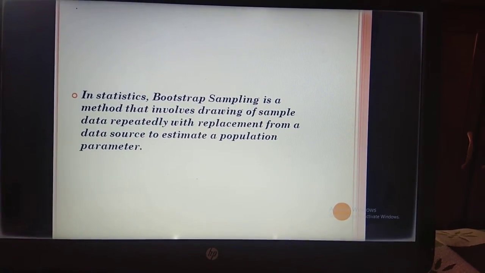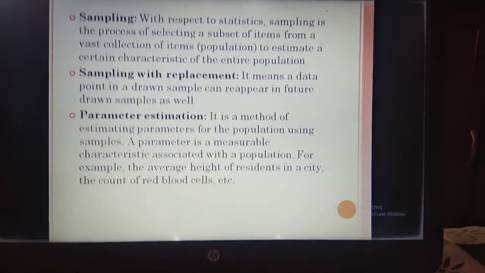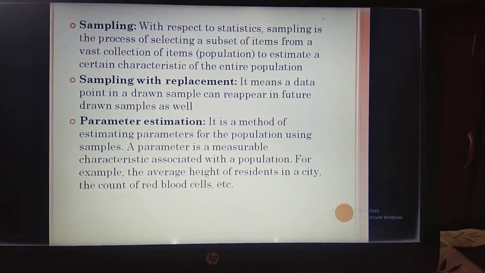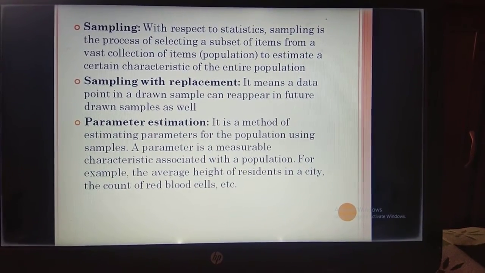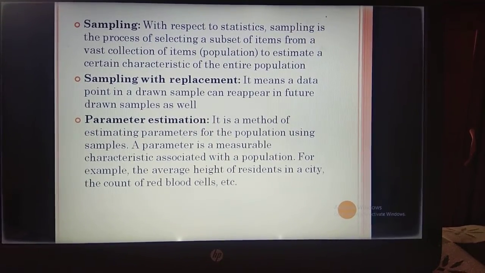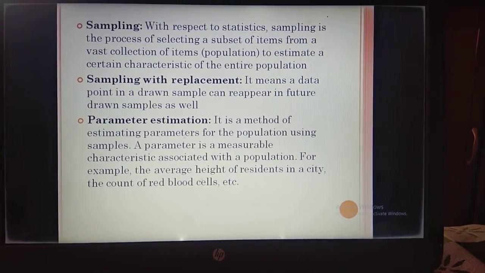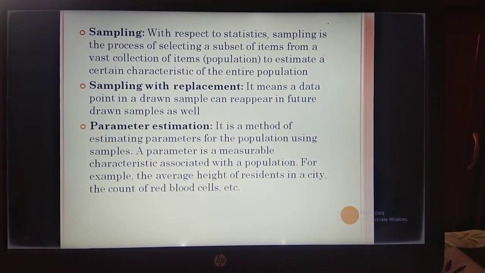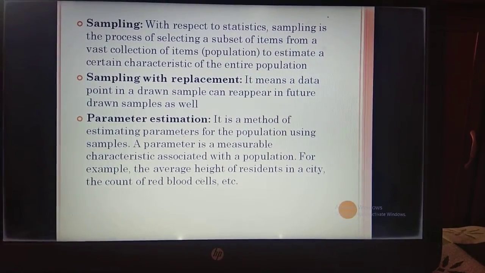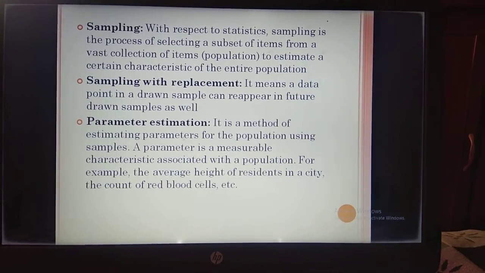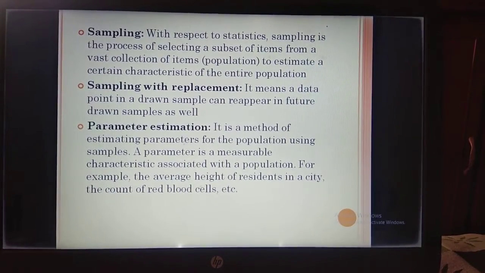Now let's check what certain terms in this definition mean. Sampling. With respect to statistics, sampling is the process of selecting a subset of items from a vast collection of items to estimate a certain characteristic of the entire population. Sampling with replacement means a data point in a drawn sample can reappear in future drawn samples as well. Next, parameter estimation. It is a method of estimating parameters for the population using samples. A parameter is a measurable characteristic associated with a population.